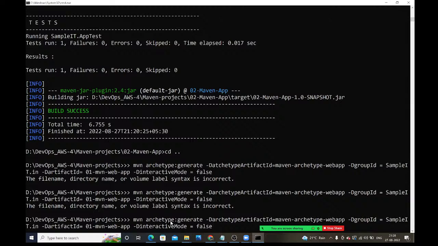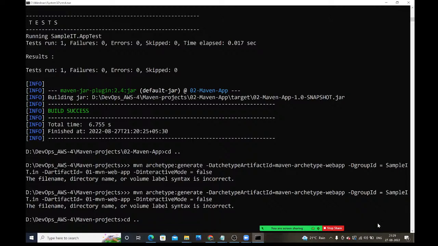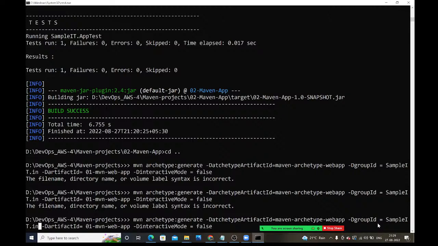Maven archetype spellings, any spellings, generate hyphen d archetype artifact id. Okay, here Maven archetype web app I am giving, hyphen d group id we are giving. And group id what we are giving? Sample it, fine. Here group id we are giving sample it dot in. So next hyphen d artifact id.